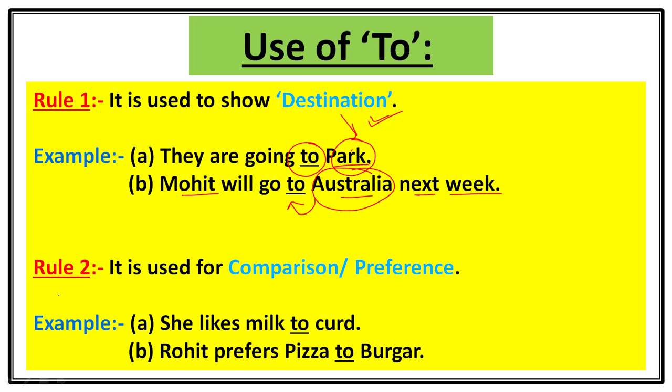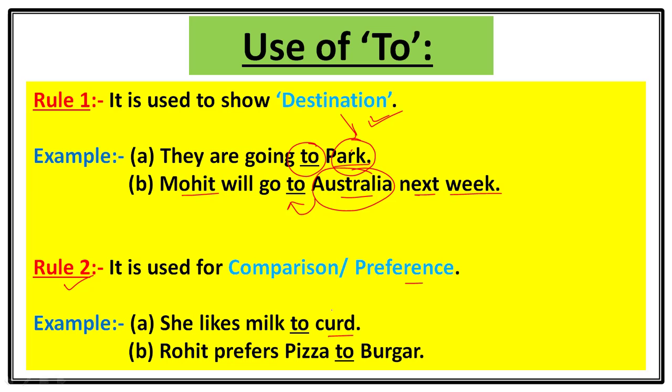Let's see rule number 2, which says it is used for comparison or preference. When we are comparing two things or when we are giving preference to one of them, we will use to as a preposition there. Let's take an example. She likes milk to curd.